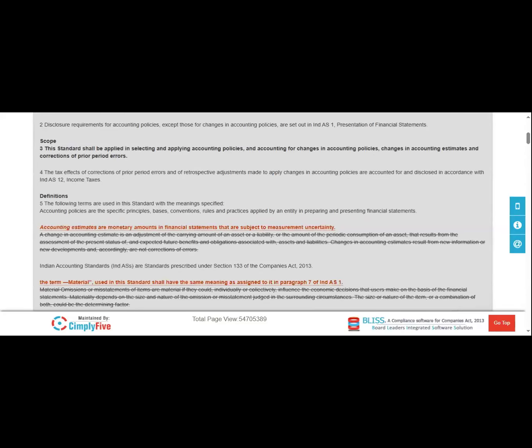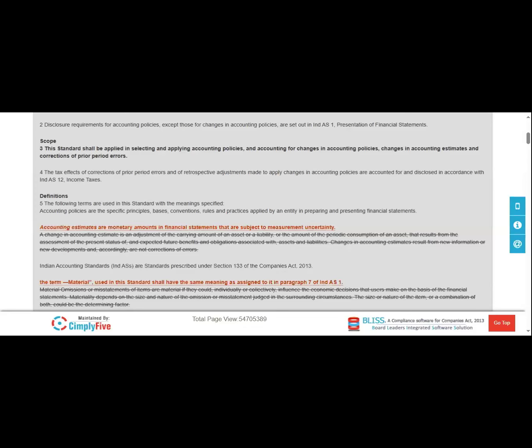So what is the scope of the Indian Accounting Standard 8? The standard shall be applied in selecting and applying accounting policies and accounting for changes in accounting policies, changes in accounting estimates, and correction of prior period errors.